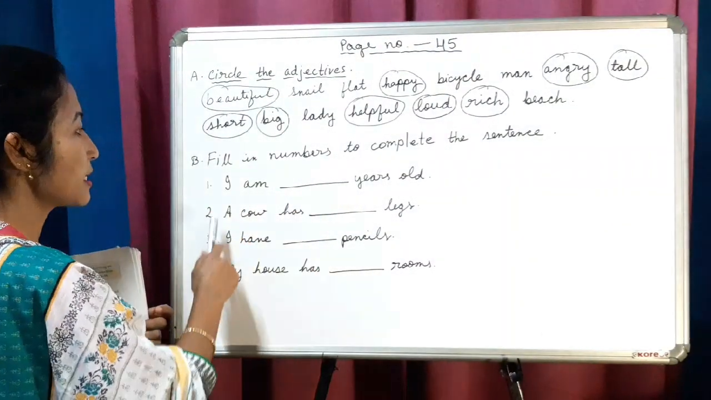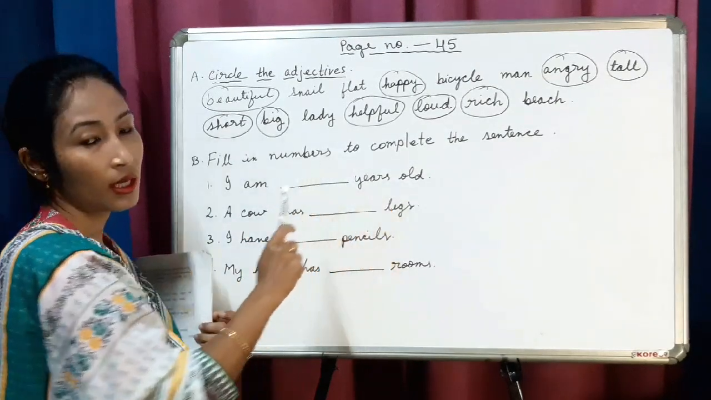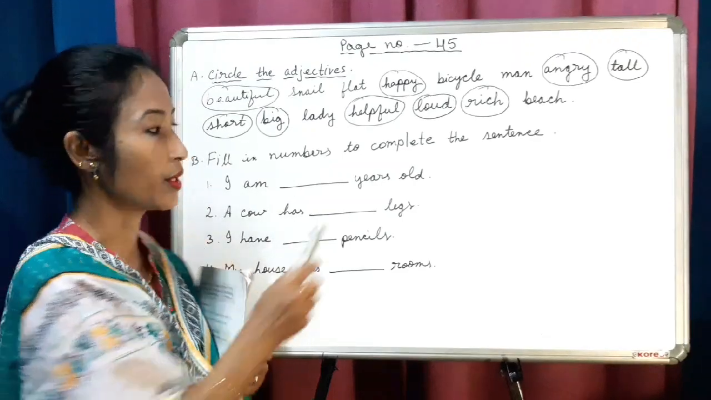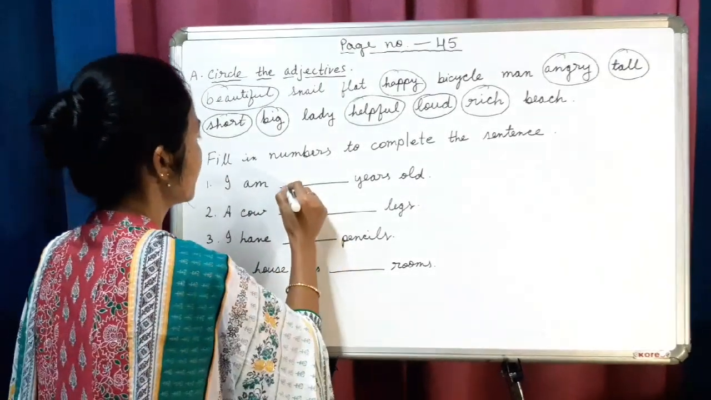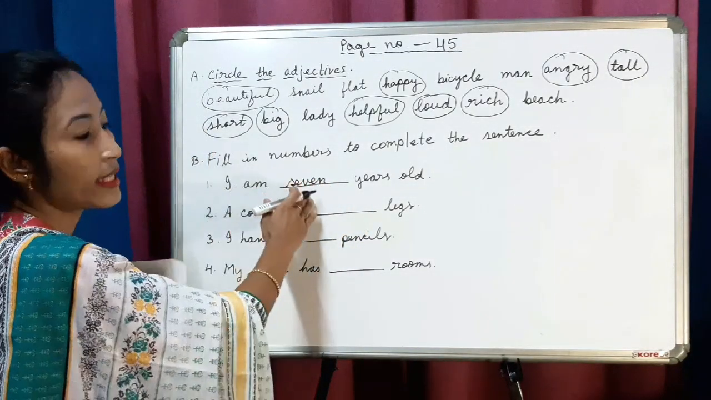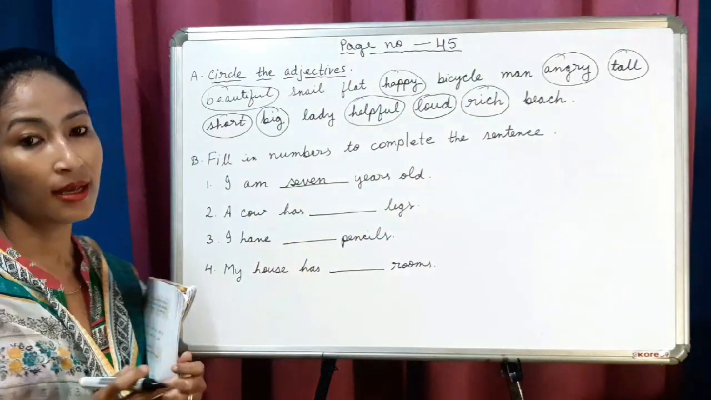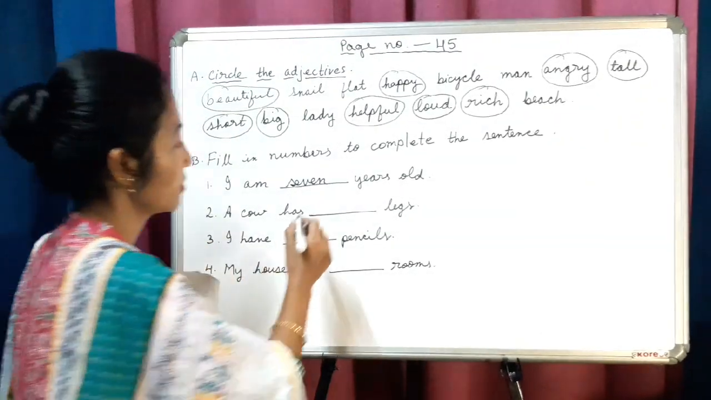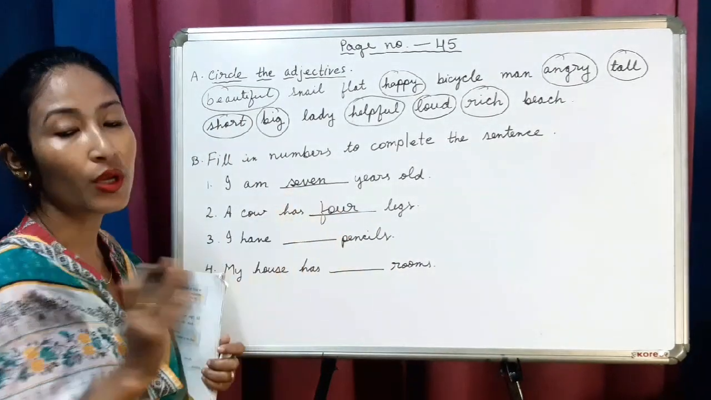Alright. First number, I am dash years old. I guess most of you are 7 years old. So here I will write 7 years. I am 7 years old. Alright. Now next, a cow has how many legs? 4. Very good. A cow has 4 legs.